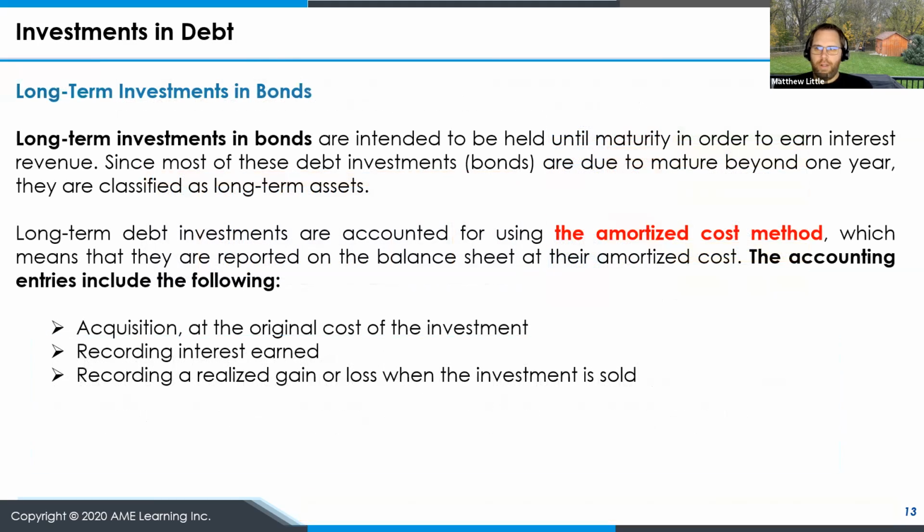All right, now let's move on to long-term investments in bonds. If we plan to hold until maturity to earn interest revenue, and it's more than 1 year, they're considered long-term investments. These long-term investments are accounted for using the amortized cost method. That means on the balance sheet, they're reported at their amortized cost. For these components, there's the acquisition of the long-term investment in bonds, we need to record the interest earned, and we need to record a realized gain or loss when the investment is sold.